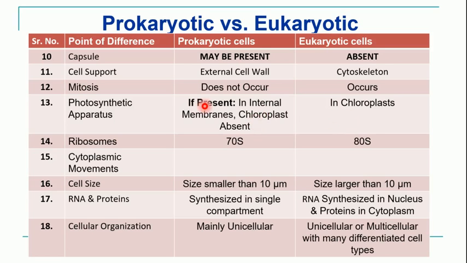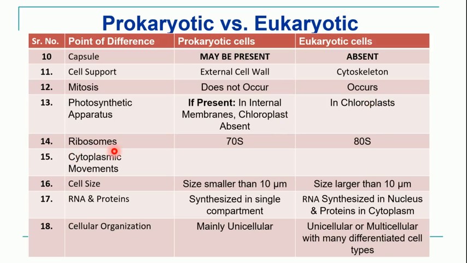So the photosynthetic apparatus in case of eukaryotic cell is in the form of chloroplast. We know that in this chloroplast, chlorophyll pigment is present, and with the help of sunlight it can produce its own food. Okay, so photosynthetic apparatus, if present, is in the internal membranes and chloroplast is absent, whereas the photosynthetic pigment of eukaryotic cell is in the form of chloroplast.